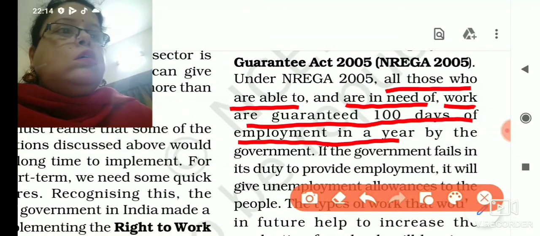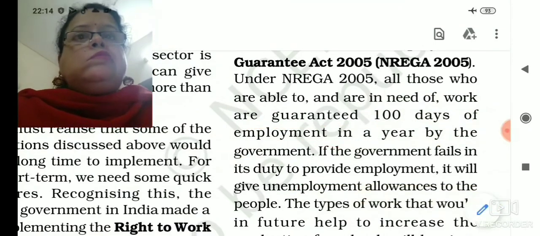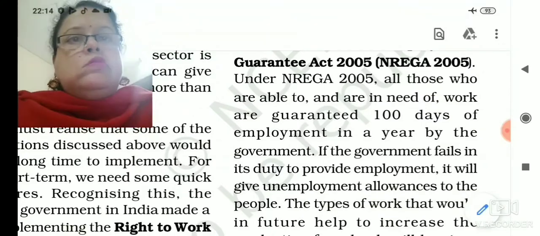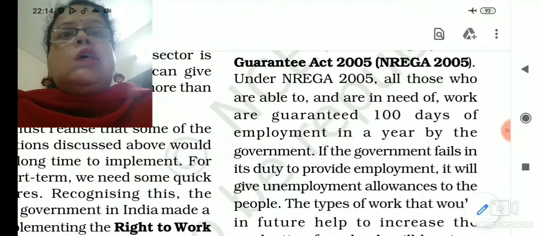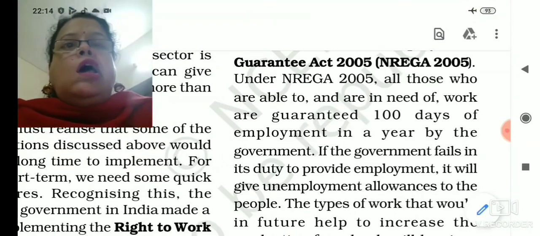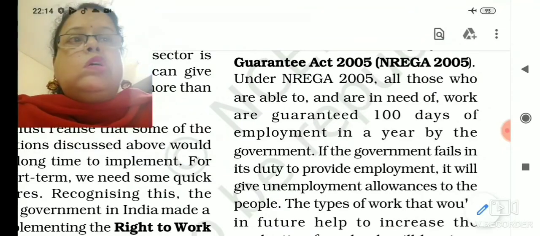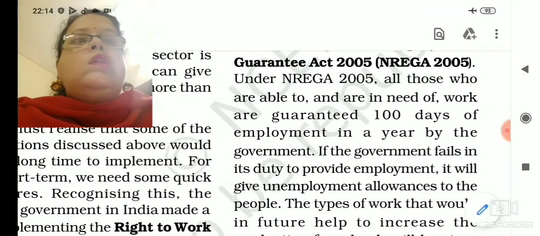year by the government, which means that those who are able to do manual work. This act is the National Rural Employment Guarantee Act. That means this act is meant for the rural area, and in rural areas people are able to do manual work. So it is for those people who are able to do manual work and who actually need work, they are guaranteed 100 days of employment in a year.